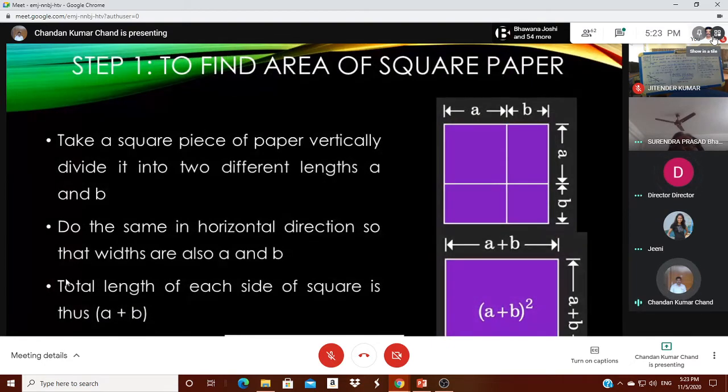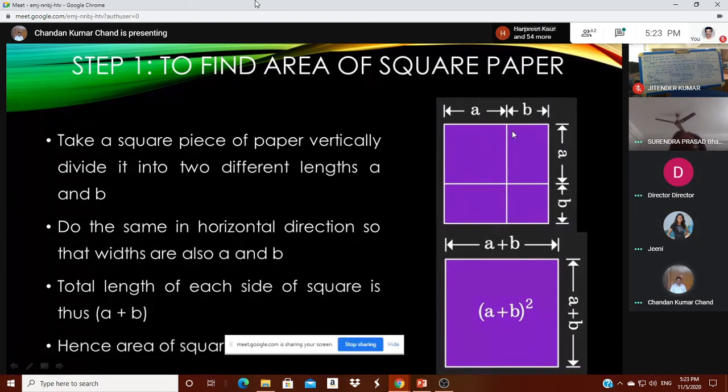how we'll make this simple model. We have to choose a square-shaped paper like this, as shown in this figure, and draw two lines, one vertical and one horizontal, mutually perpendicular to each other, in such a way that each line divides the length into two parts, one is a and one is b. That means along the length and also along the breadth it has been divided into a and b. So each side of the square is a plus b units, the total length of each side is a plus b.